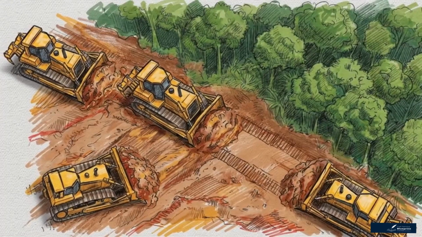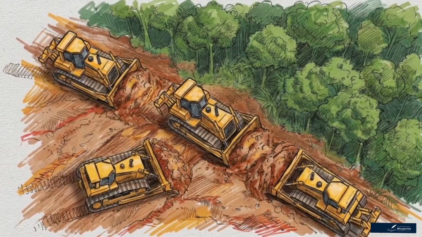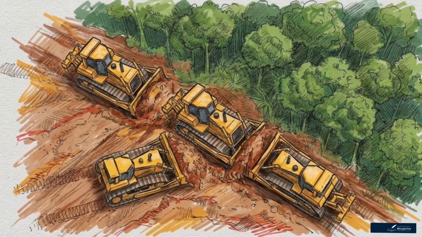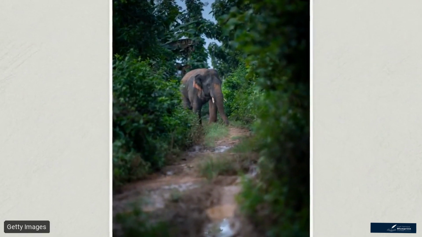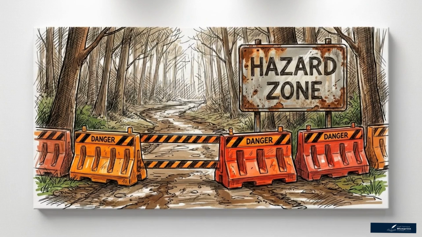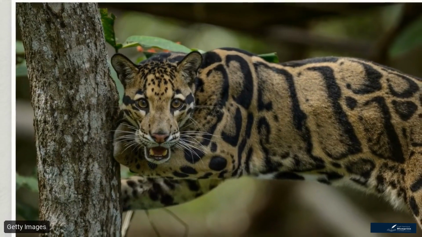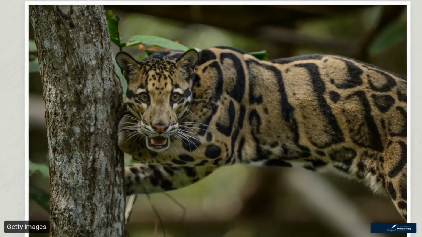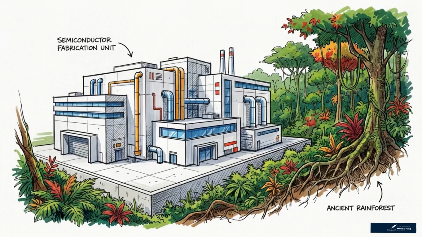This brings us to the environmental constraint. A clearance has just been granted to divert 4.9 hectares of the Dehing Patkai rainforest for oil exploration. This diversion sits within an elephant reserve. Drilling operations threaten to fragment the habitat for a population of over 500 wild elephants, forcing them into constrained paths and aggravating human-wildlife conflict. It also introduces contamination risks to the broader Amazon of the East ecosystem, threatening species like the clouded leopard.